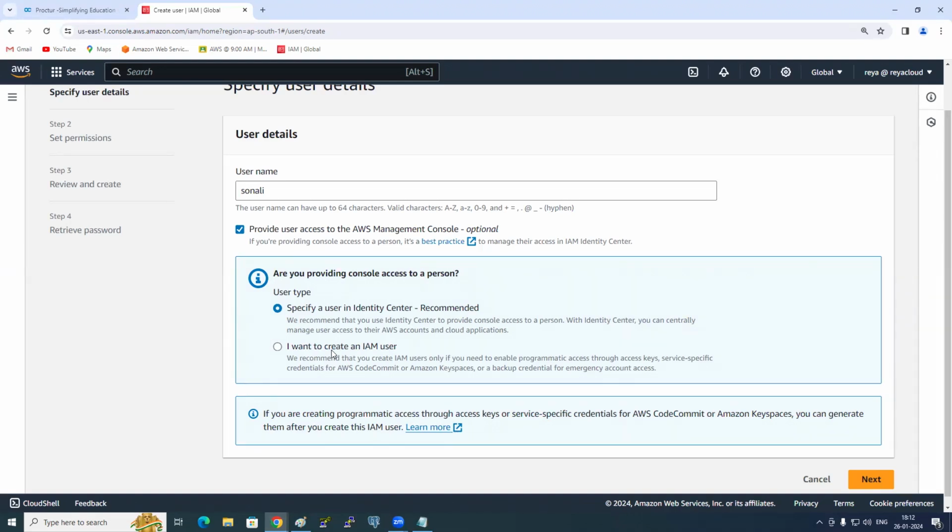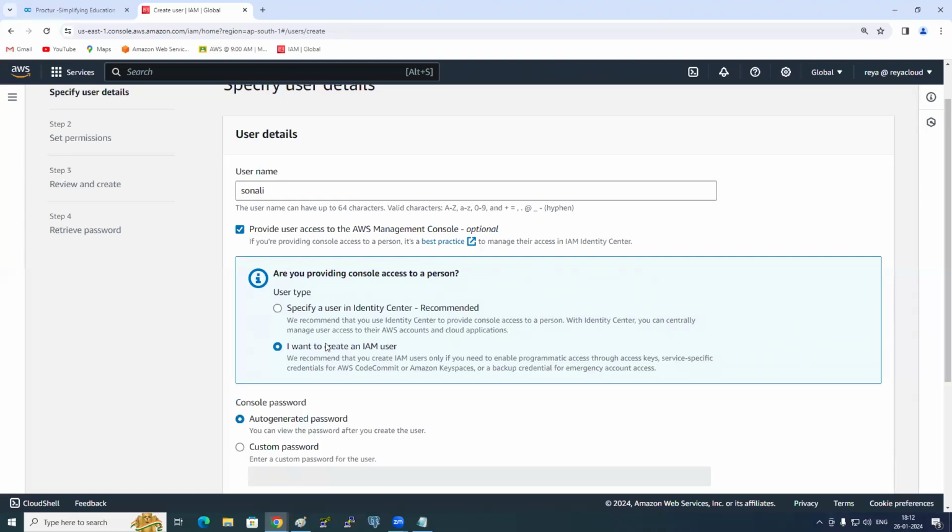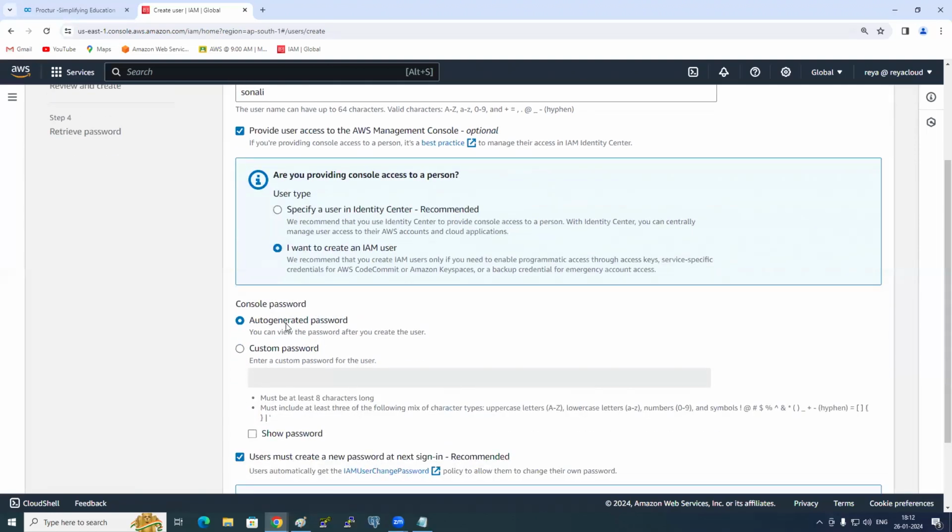In the identity center, we created someone, Suchi, Prasanna, someone we created, correct? Remember? So that is for SSO. Do you need SSO now? No. So we want to create an IAM user. Okay, very good. Next, console.